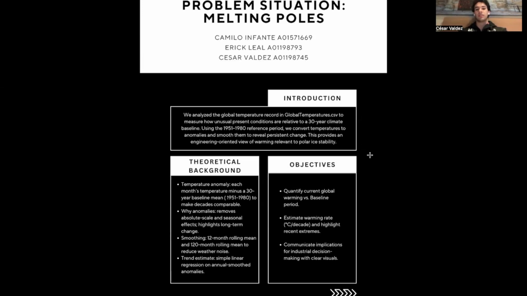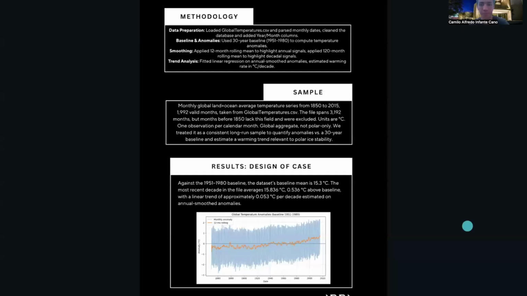The objectives of this project are to quantify current global warming versus the baseline period, estimate the warming rate in degrees Celsius per decade, highlight recent extremes, and communicate implications for industrial decision making with clear visuals.